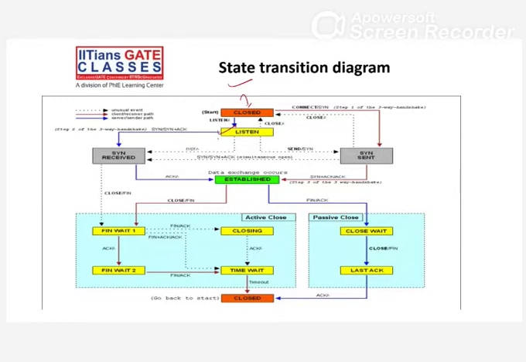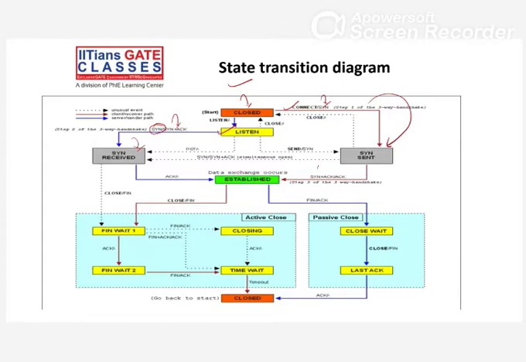When the client wants to send data, this brown line is the client, right? So the client sends the SYN packet to the server, and changes its state to SYN sent. And when the server receives this, it sends the acknowledgement plus SYN packet, and changes from listen state to SYN received, right?